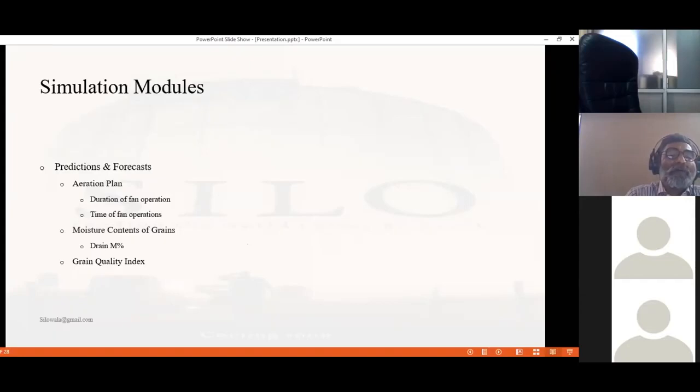With the help of this facility, we can save electricity, and grain spoilage is reduced at lower cost. Moisture content of grains may also be predicted: if we store the grain at this moisture content and drain it after 6 months, what will be the moisture content?